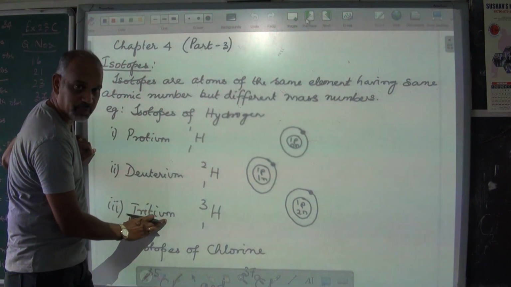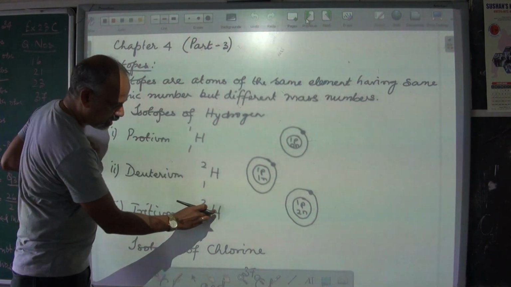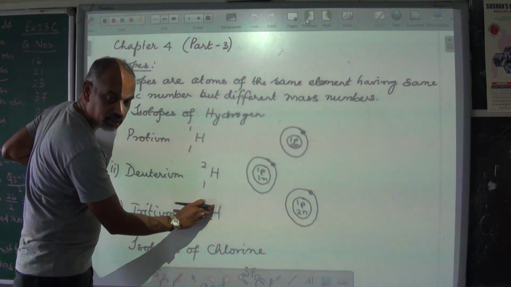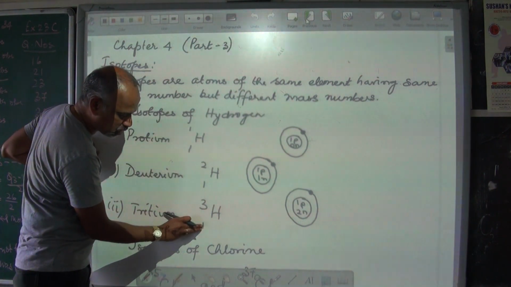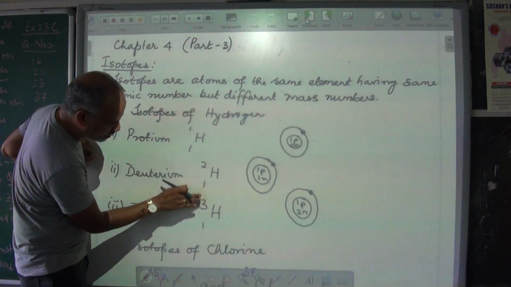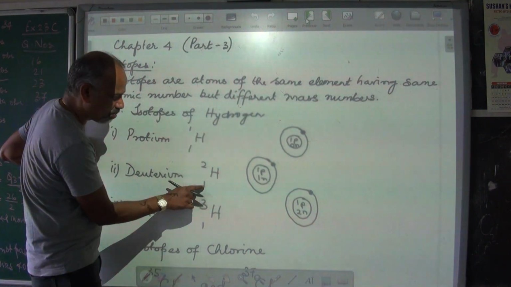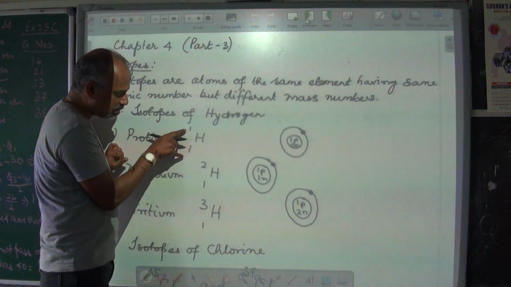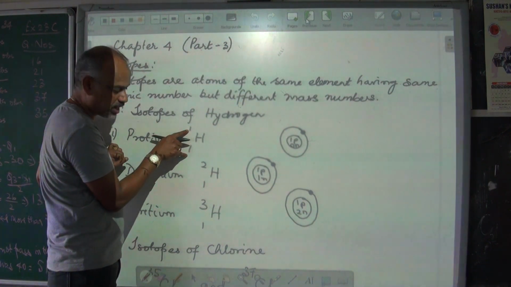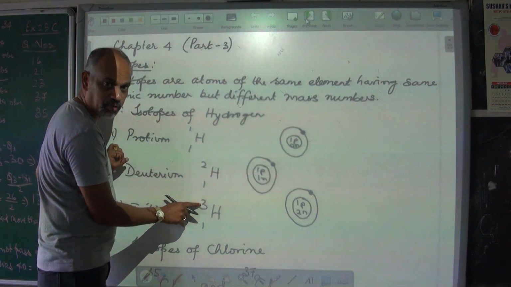The third isotope is called tritium. This is also an atom of hydrogen having mass number 3, atomic number is 1. Compare all the 3. Atomic number is 1 here, 1, 1. Atomic number remains the same. The mass numbers are different. For the first one it's 1, second one is 2, and the third one is 3.